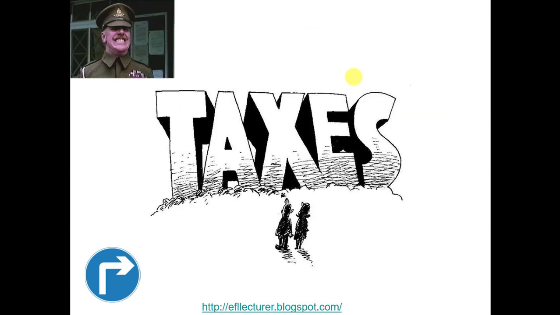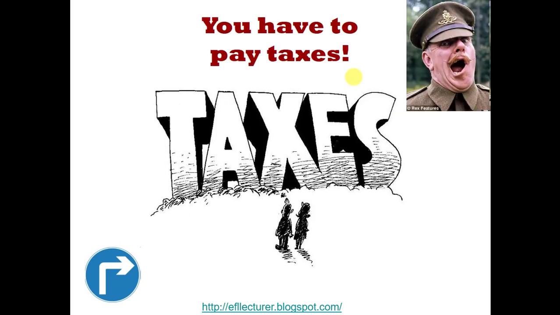Taxes, something that most of the people don't like. So you have to pay taxes. It is imposed by the government and it is a strong obligation.